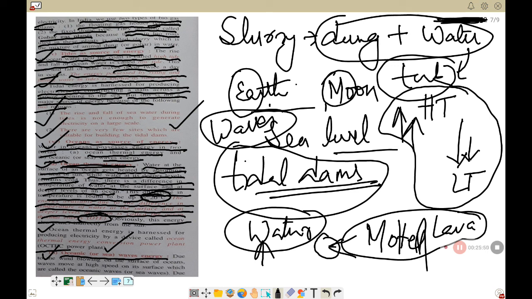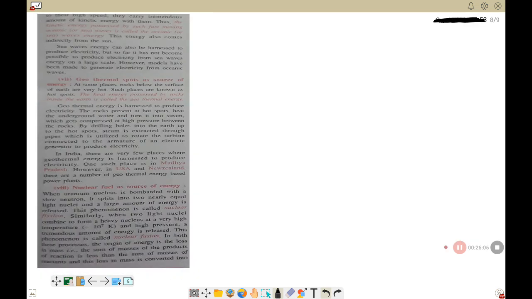Okay, number B is oceanic waves energy, that is sea waves. Due to the wind blowing on the surface of the ocean, waves move at a high speed on its surface, which are called oceanic waves or sea waves. Due to their high speed, they carry a tremendous amount of kinetic energy. All right, tremendous amount of kinetic energy. So underline from here: the kinetic energy possessed by fast moving ocean waves is called the oceanic or sea wave energy. This energy also comes indirectly from the sun. Okay, so underline from here to here.